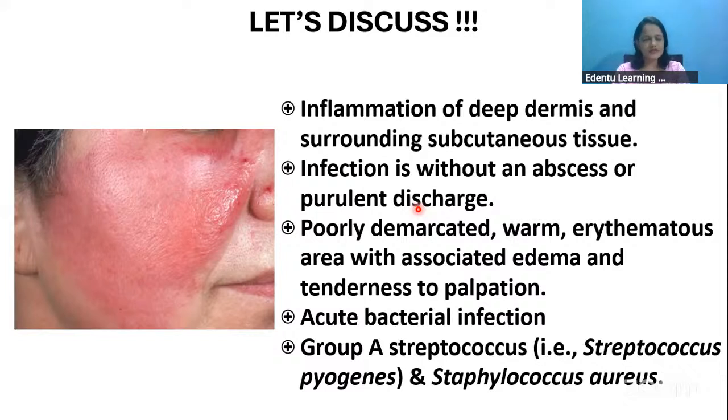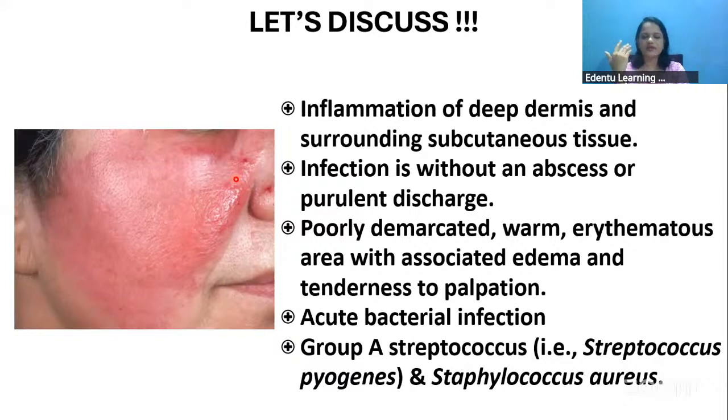There will be no abscess or pus discharge. There are no definite borders for the cellulitis, it is very diffuse in nature. The area will be very warm and erythematous, reddish in color, and edema will be seen and it will be tender on palpation also.